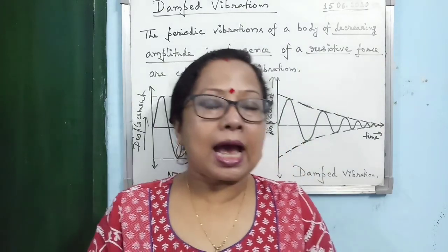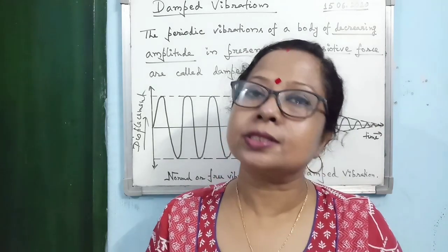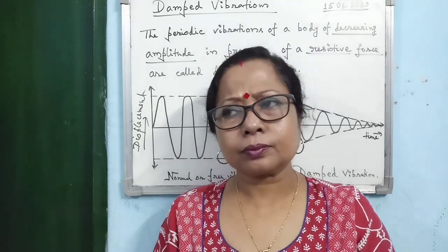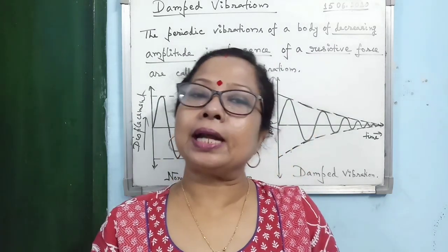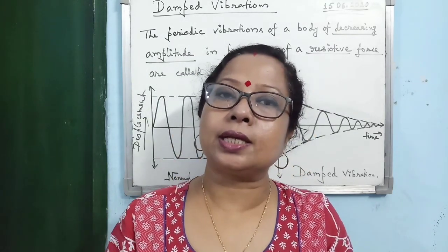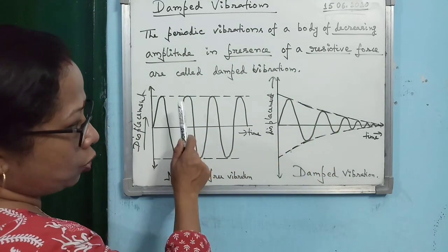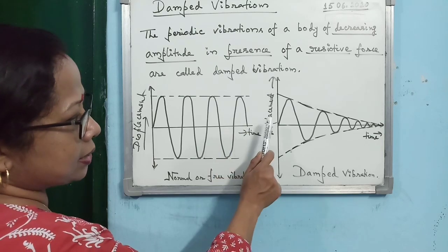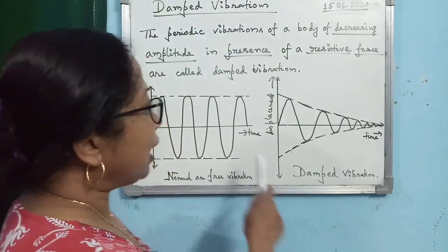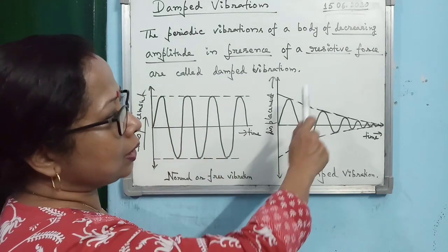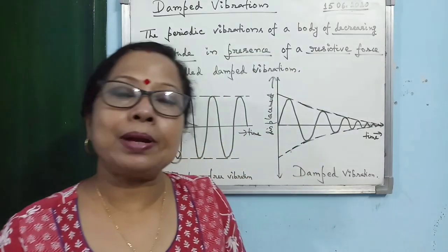But have you ever observed that in the physics lab while doing any experiment with a simple pendulum? No. What we have observed in the physics lab is that if you set a pendulum into oscillation, after some time it is vibrating like this, then slowly the amplitude decreases, and ultimately it comes to rest. So it never vibrates with constant amplitude for infinite time. Why is it happening?